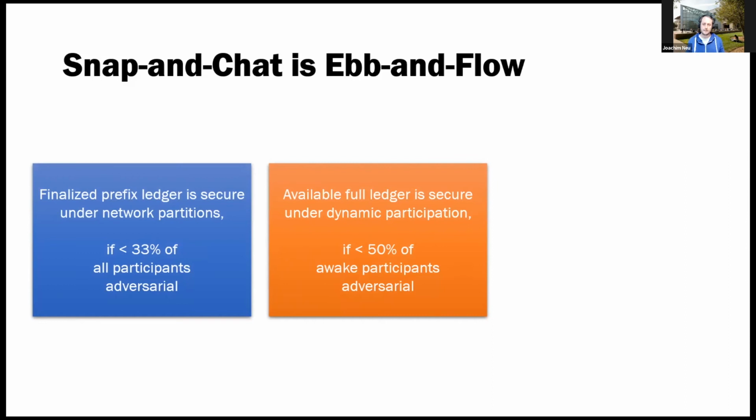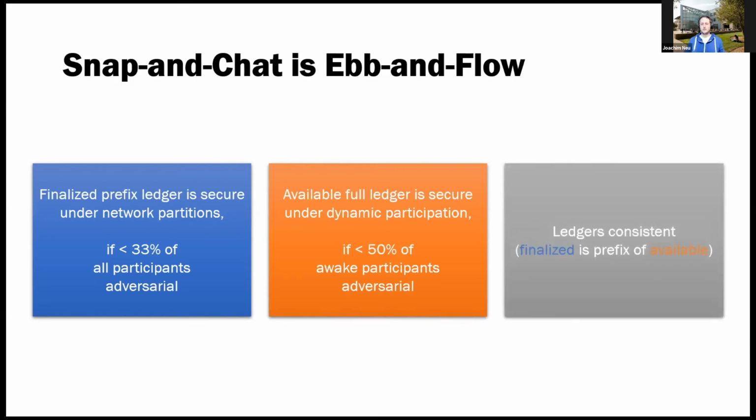The finalized prefix ledger is secure under network partitions if less than 33% of all participants are adversarial. The available full ledger is secure under dynamic participation if less than 50% of awake participants are adversarial.